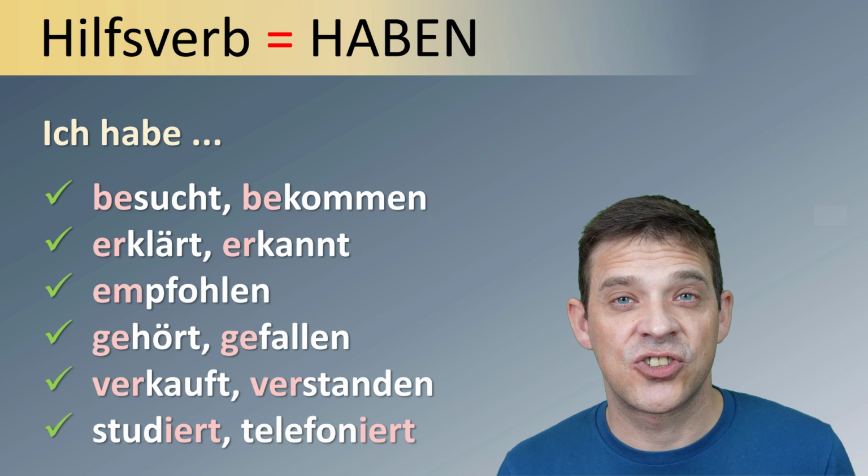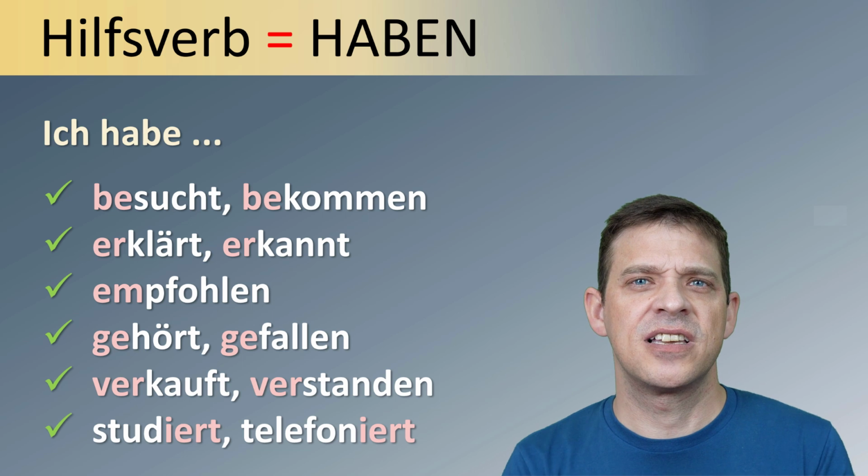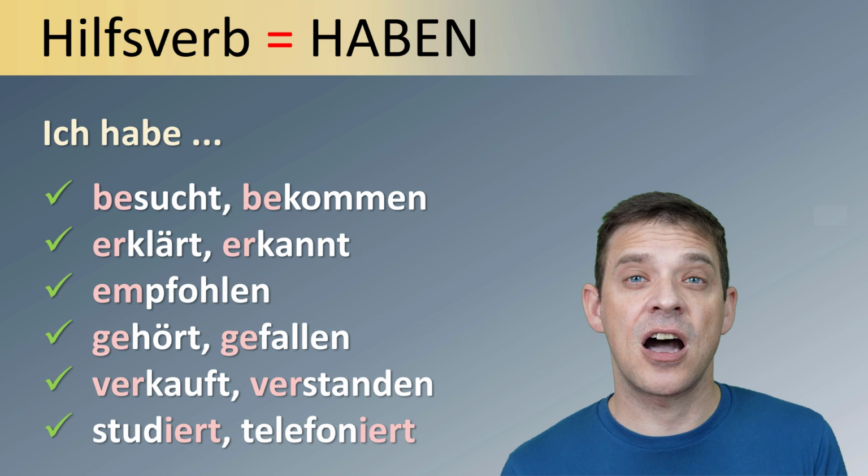If you are not sure how to determine which auxiliary verb you have to use, if it's haben oder sein, you can watch this video right here. And if you want to know more about the building of the past participle, watch this video here.